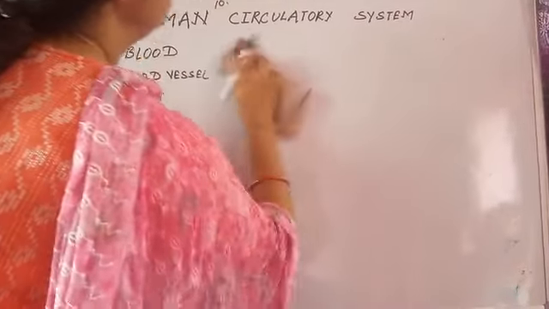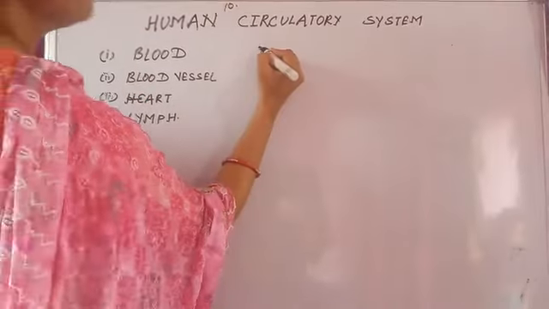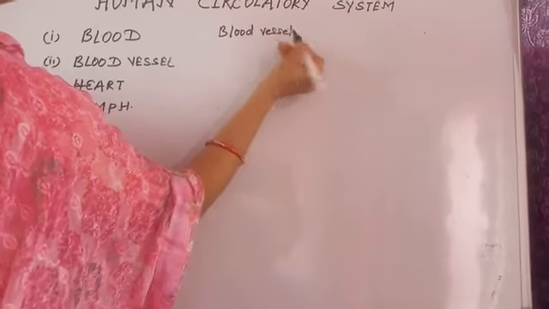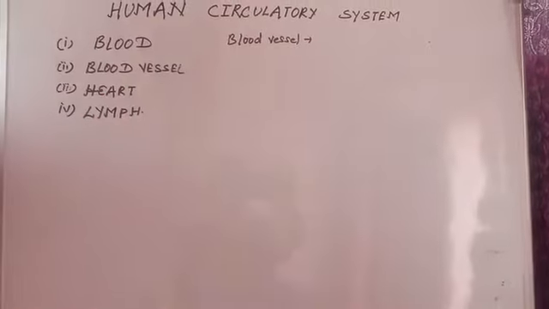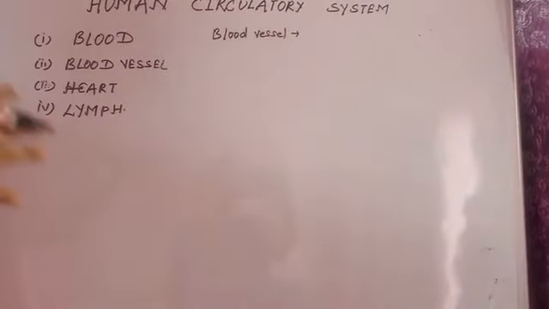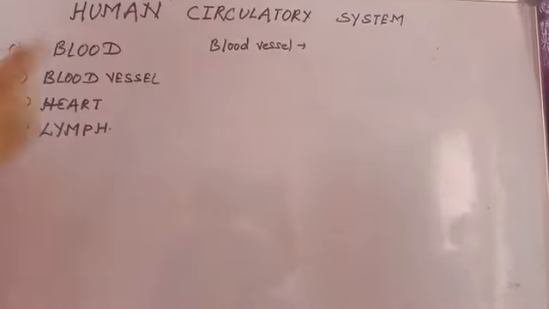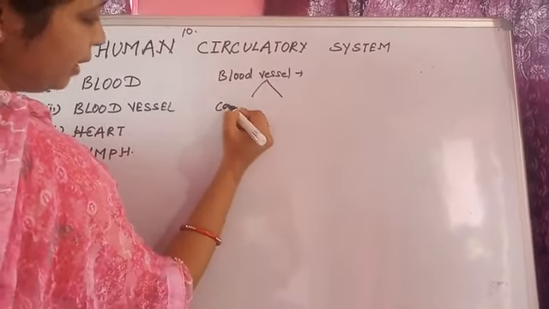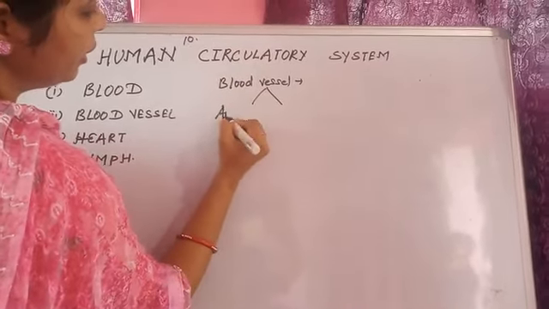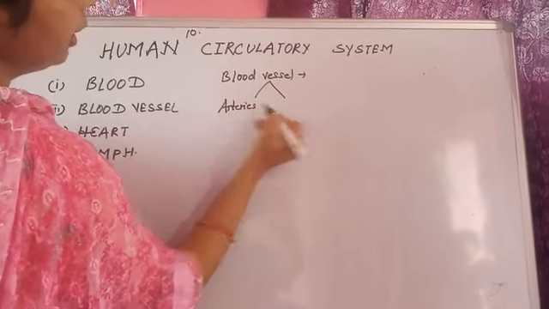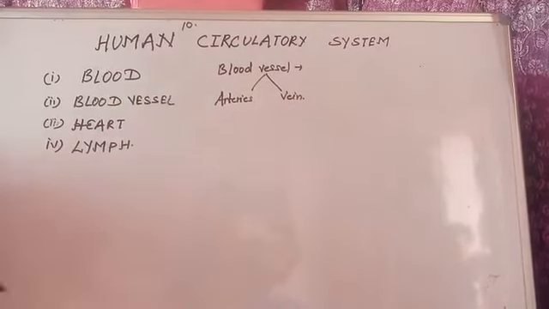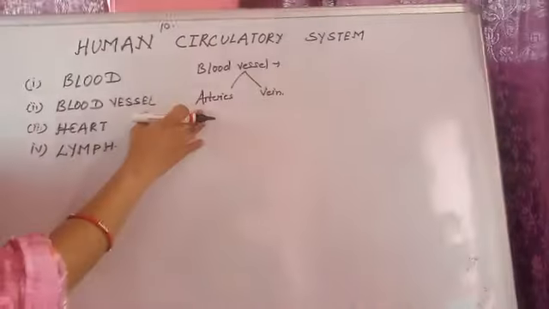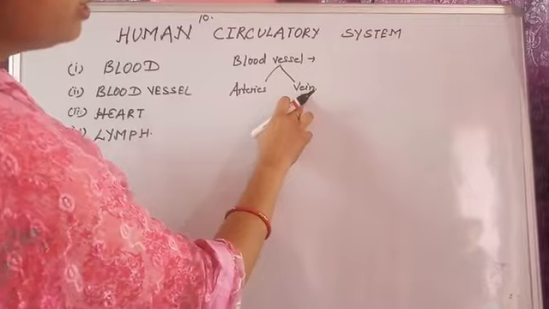Second one is blood vessel. Like a bartan, a utensil. Why blood vessel? Because it carries the blood throughout the body. Blood vessels include arteries and veins. What is the difference between arteries and veins? You will say that it's very simple. The arteries carry oxygenated blood and the veins carry deoxygenated blood.